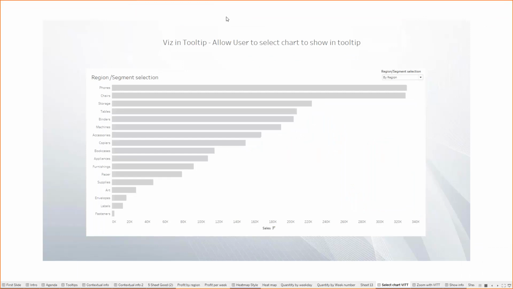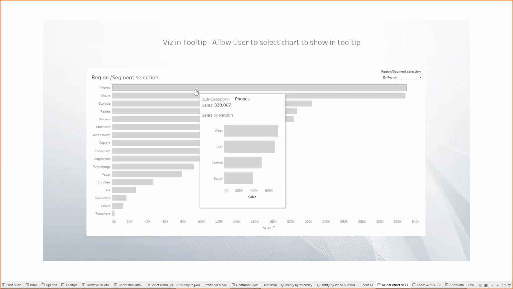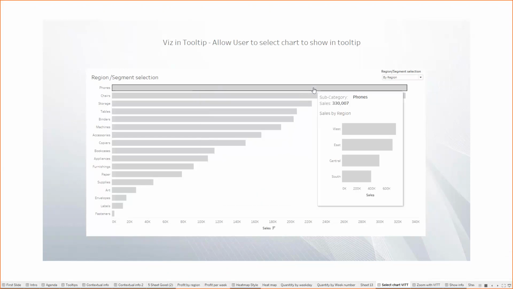Suppose someone is looking after all the things on Asia level. So those can be the two different viewpoints which we want to serve. But one thing which they both want to see is what are the sales as per the different subcategories.